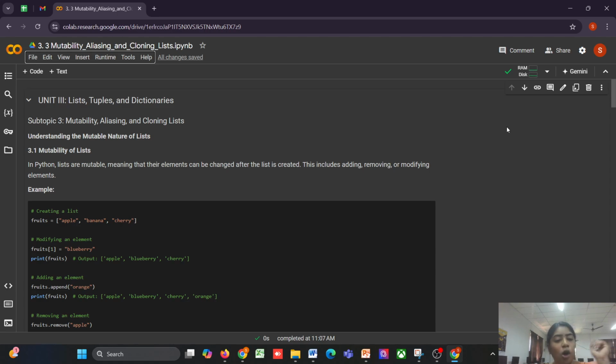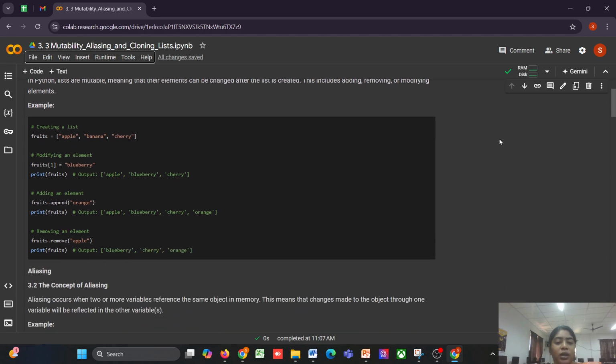Lists in Python are mutable, meaning you can modify their elements after they are created. Their flexibility allows you to change, add, or remove elements in a list without creating a new one. For example, here we modify the second element of the list, add a new element, and remove one. This demonstrates the mutable nature of lists.